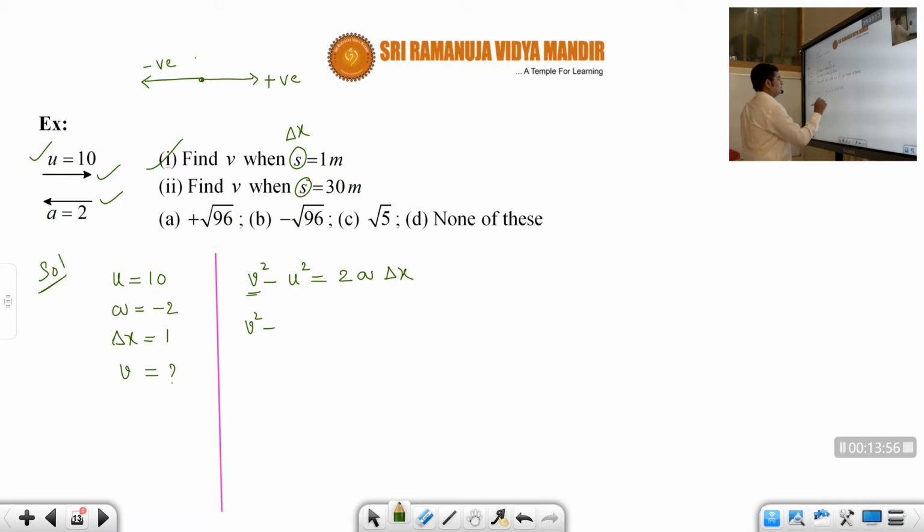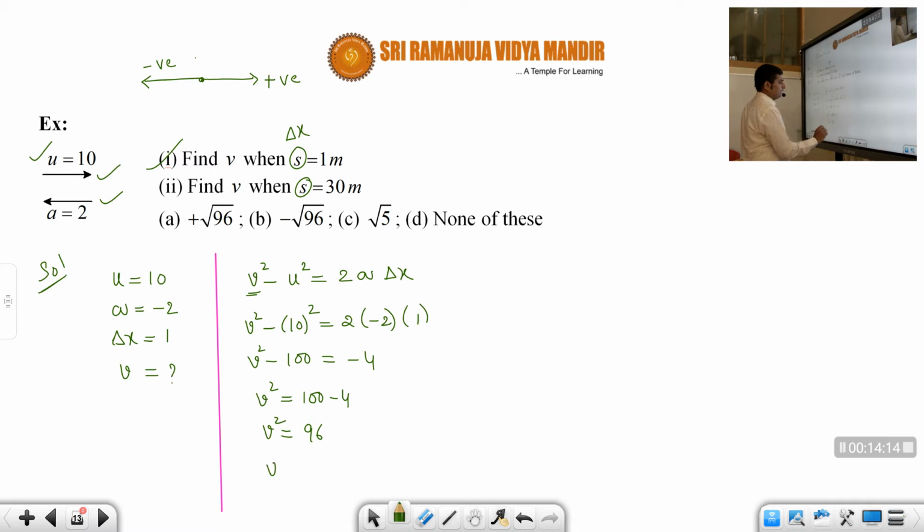So therefore v square minus u is 10 whole square is equal to 2 into a, which is minus 2, into delta x, which is 1. So that is equal to minus 4. And v square minus 100 is equal to minus 4. So v square is equal to 100 minus 4. So v is equal to 96. Sorry, v square equal to 96. So v is equal to plus or minus root 96 meters per second.